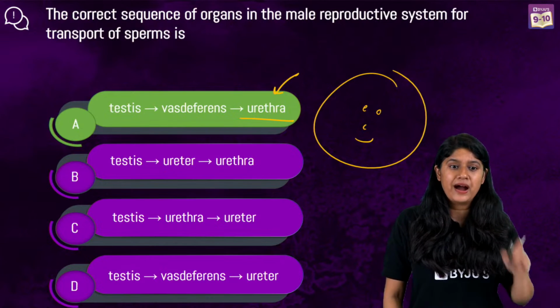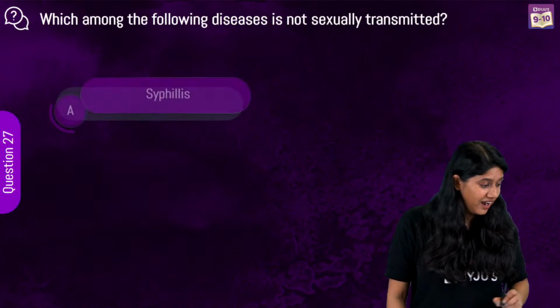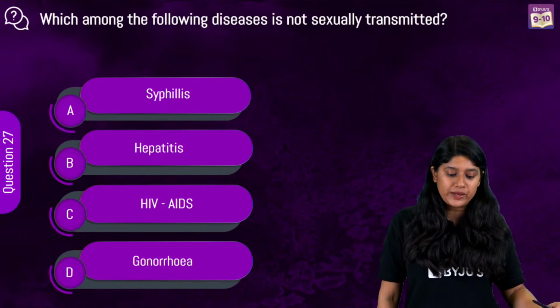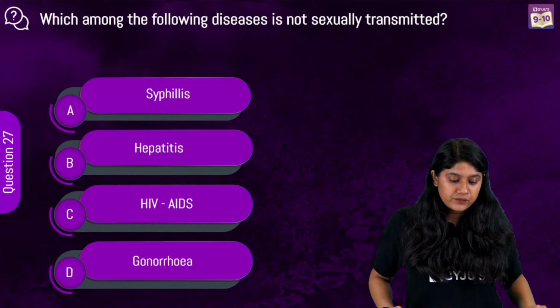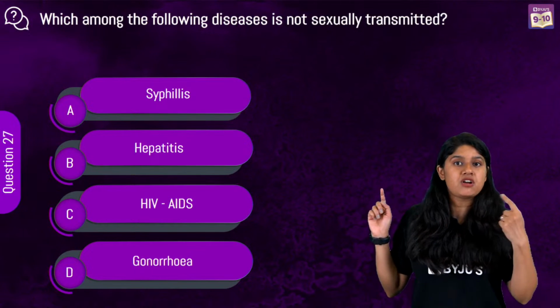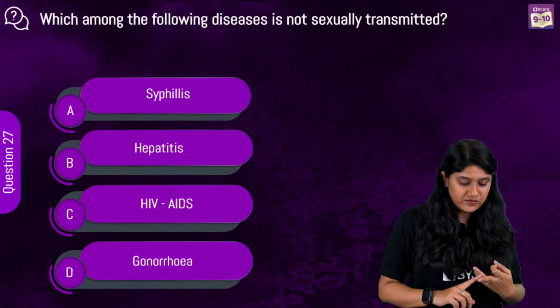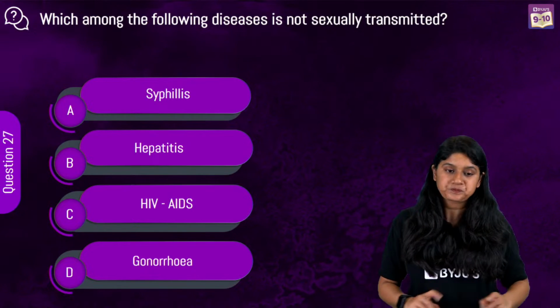Okay. Everyone, last question. And I love how much enthusiasm we have in the class. Which of the following diseases is not a sexually transmitted disease? Syphilis, hepatitis, HIV/AIDS, and gonorrhea.